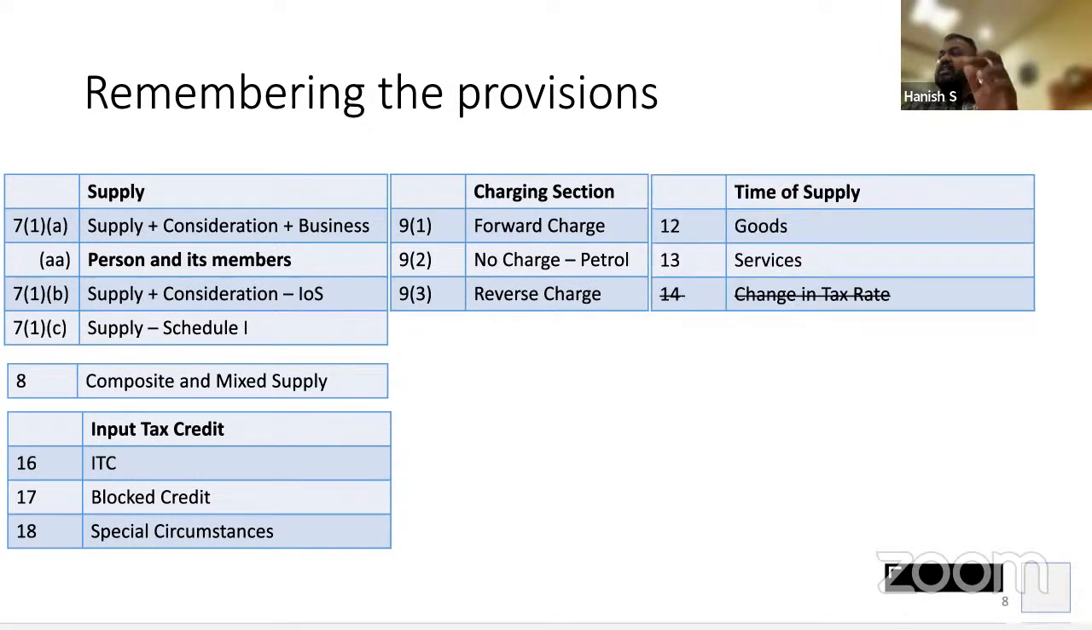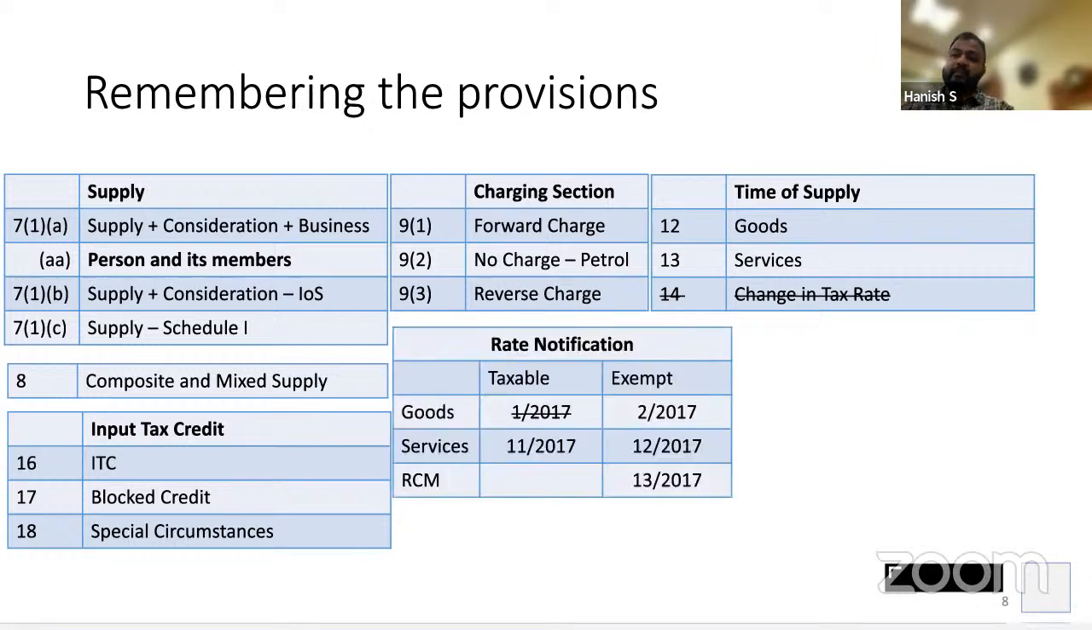Then time of supply: section 12 talks about time of supply in case of goods. 13 talks about time of supply in case of services. 14 is not relevant for CA Inter. Then we have notifications. That also you have to remember. Goods: notification 1 of 2017, 2 of 2017. Services: 11 of 2017, 12 of 2017. RCM: 13 of 2017.